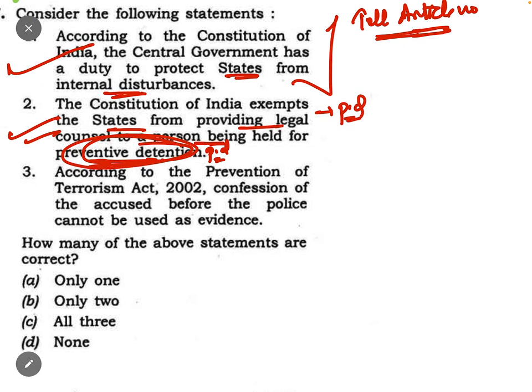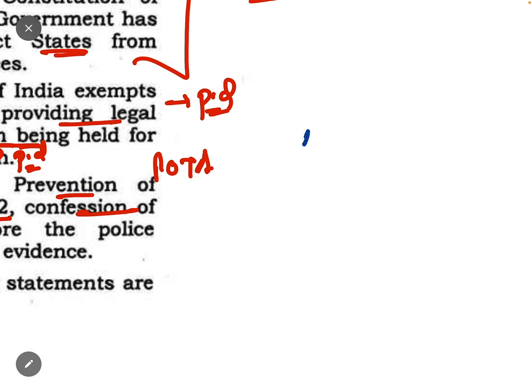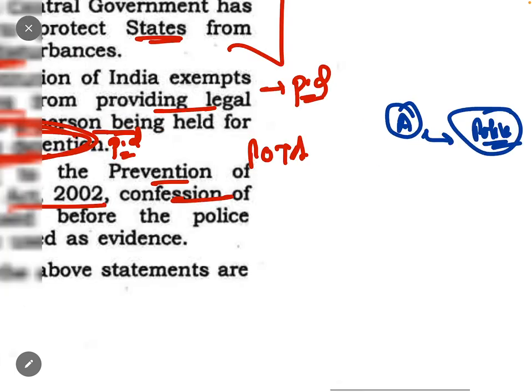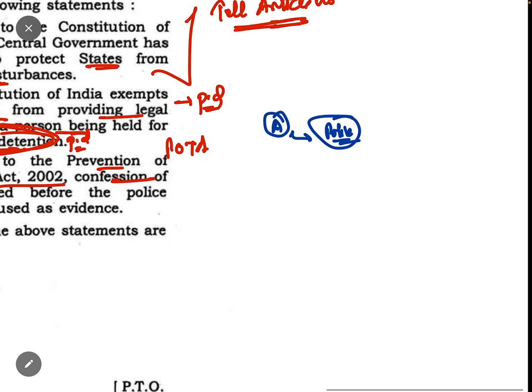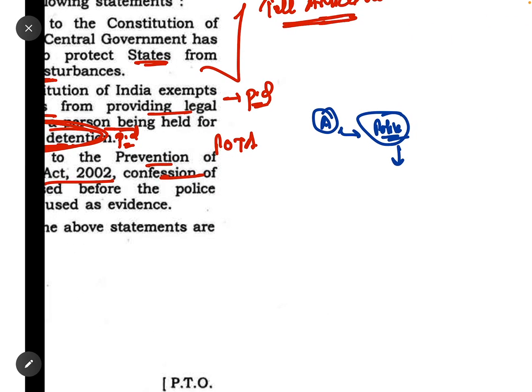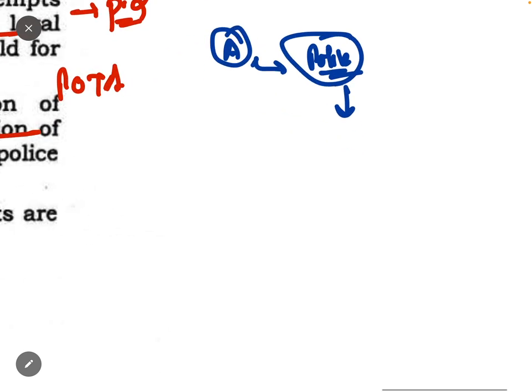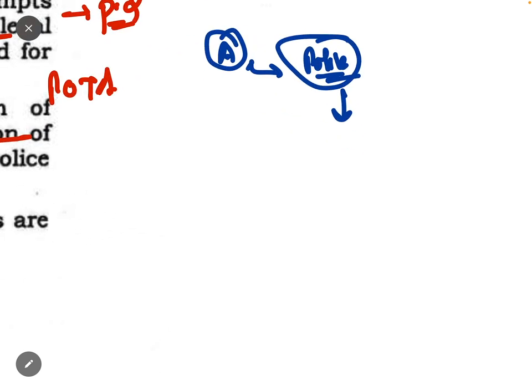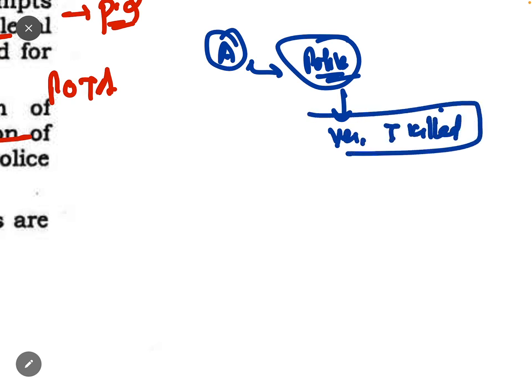अब ये वाला आपको पता नहीं होगा, POTA वाला. According to the Prevention of Terrorism Act 2002, confessions of the accused before the police cannot be used as evidence. Let me tell you one thing. If a person has been charged by the police, and police took up this person, filed a case against him, and this person has made a statement before the police. Suppose police is asking have you committed this crime, have you killed this person, and this person says yes, I killed, but it's saying it before the police.